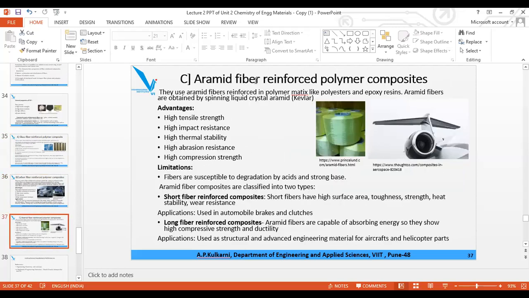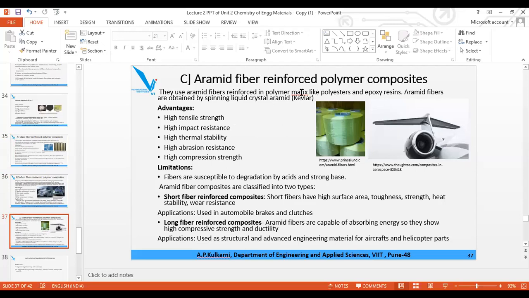Third type is in which carbon aramid is used as a reinforced material, and the polymer here is polyester. See, everywhere polyester is common. In second and third, polyester and epoxy is common. In first, instead of epoxy, it was nylon.